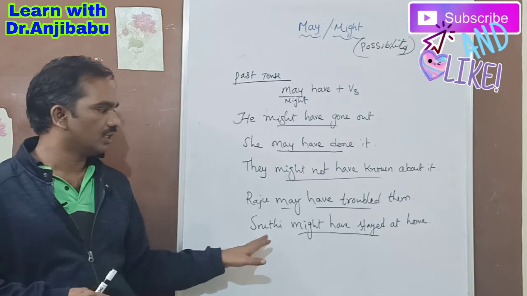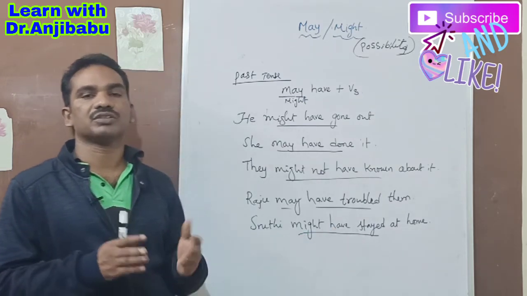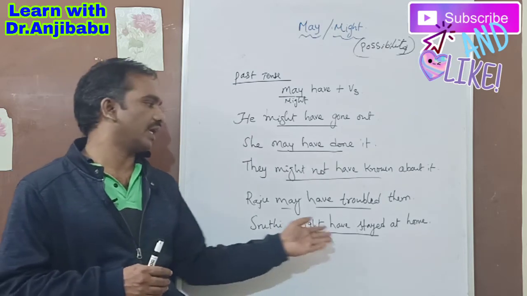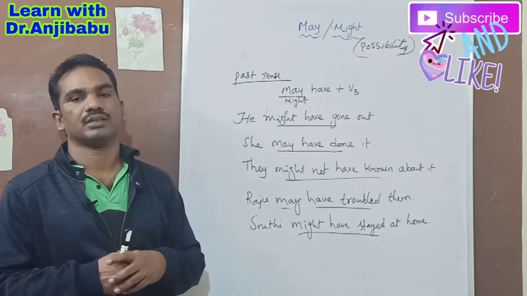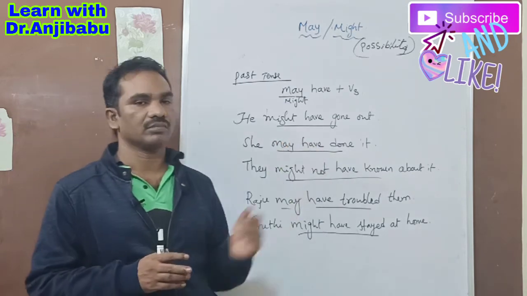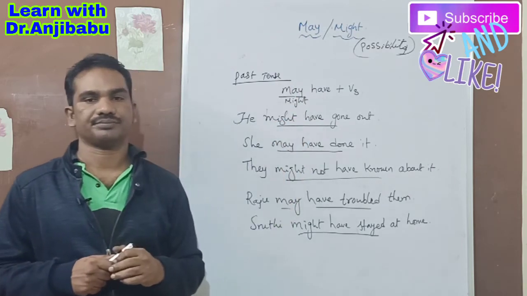Shruti might have stayed at home. Where was Shruti yesterday? She might have stayed at home, that's why she missed the party. Guys, this is using may and might in the past tense.